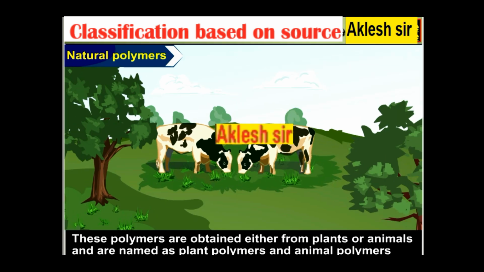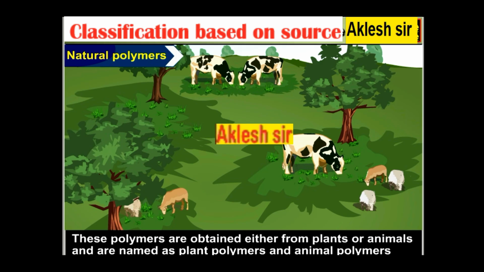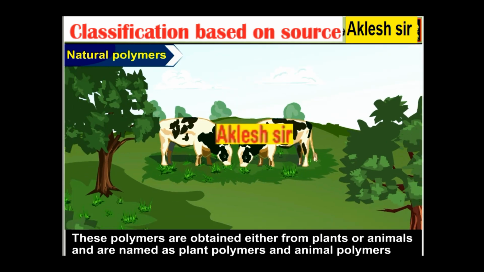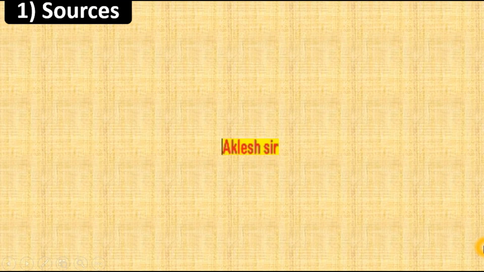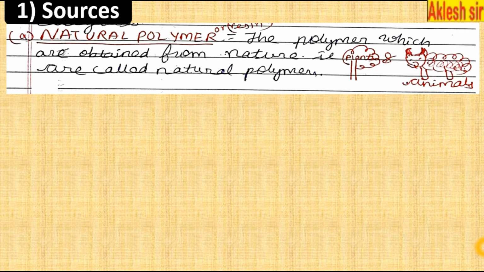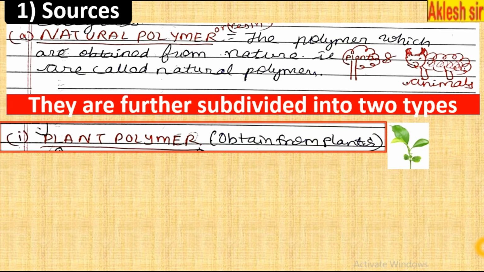Natural polymers are polymers that are obtained either from plants or animals and are named as plant polymers and animal polymers. Classification based on source. Natural polymers. The polymers obtained from natural source are said to be natural polymers. They are further subdivided into two types. Plant polymers. These are obtained from plants.